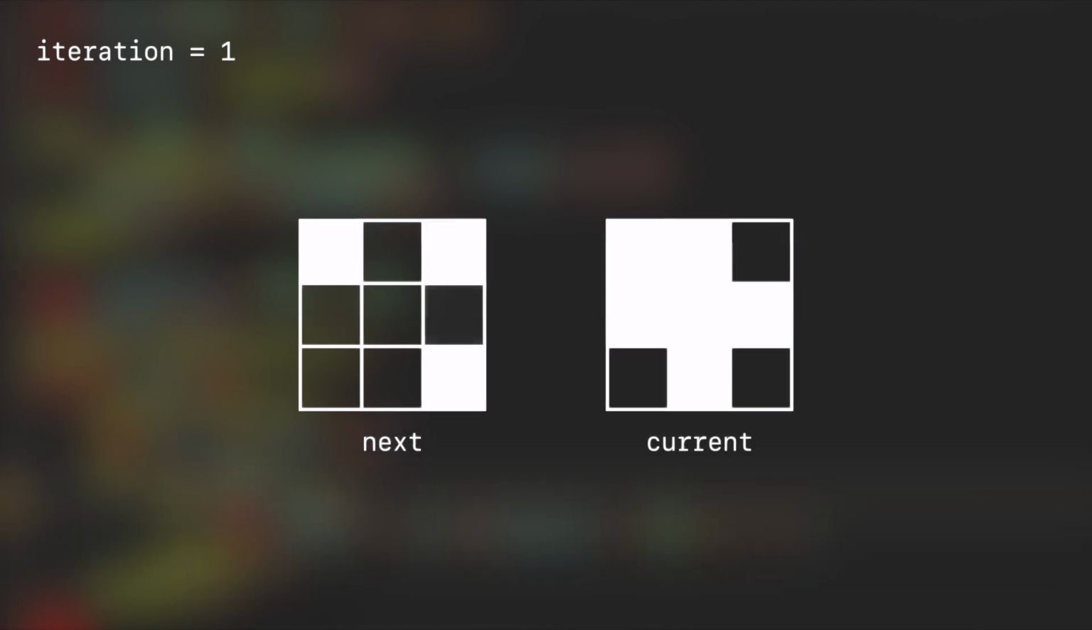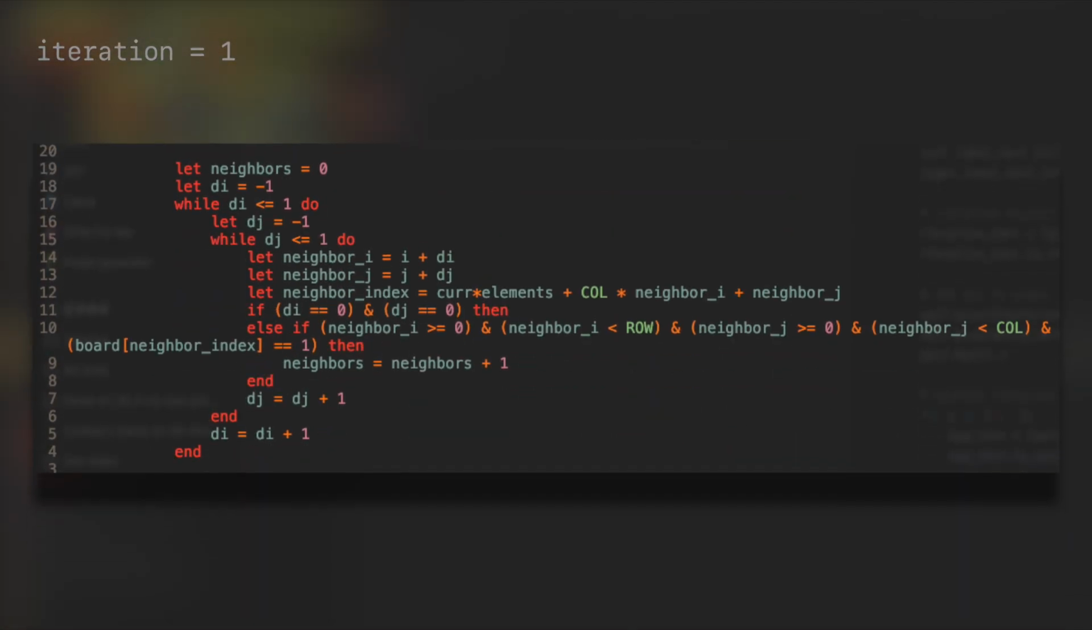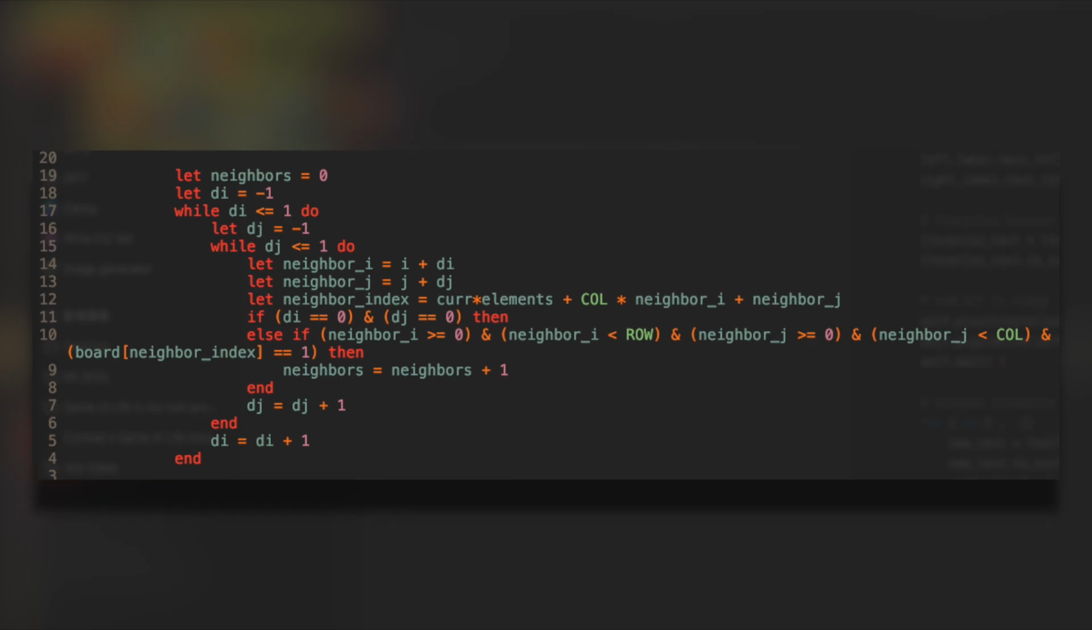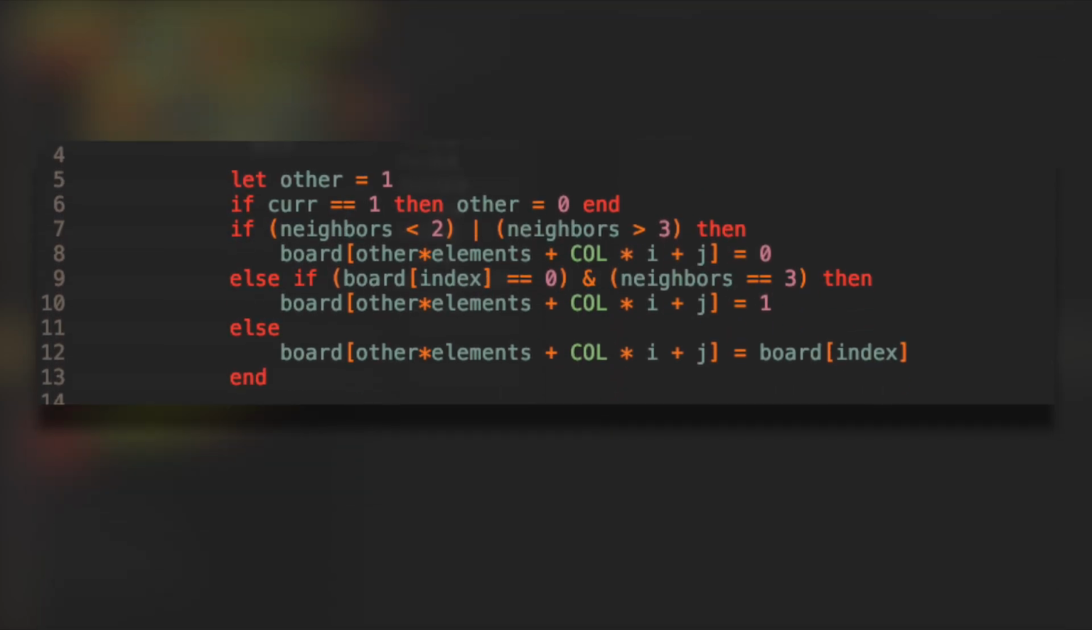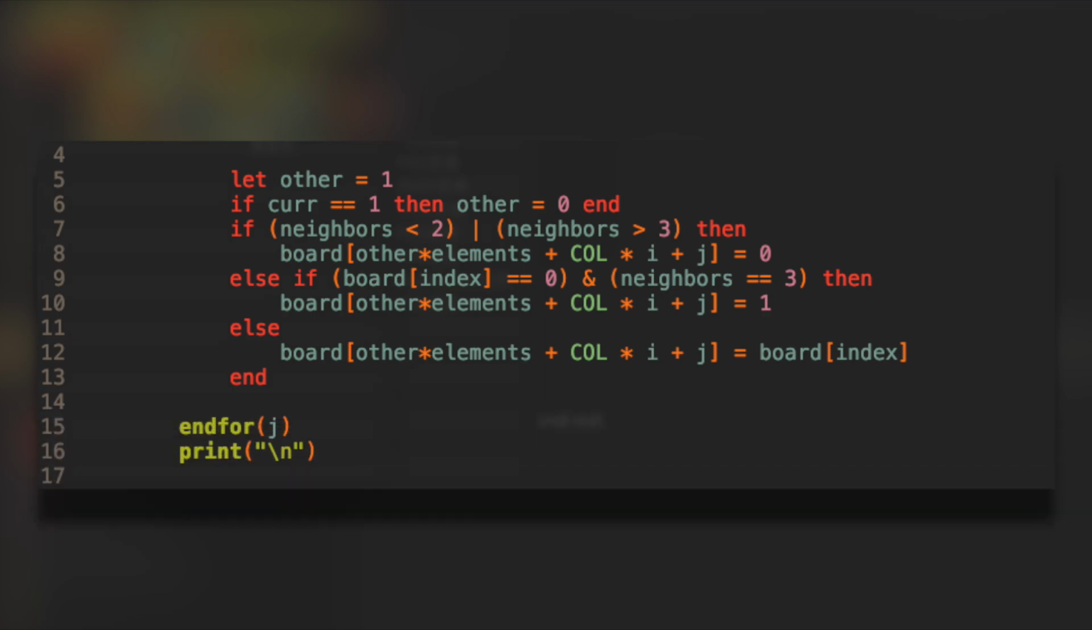And then I can count the neighbors using this bit of code. Basically iterating through the neighbor indexes using 2 while loops, and because my language has no AND or OR operator, I have to instead use the bitwise logical operator to determine some logic. Finally, I'll set the future board depending on the neighbor count. Oh, and don't forget to print a new line. Let's run and see.